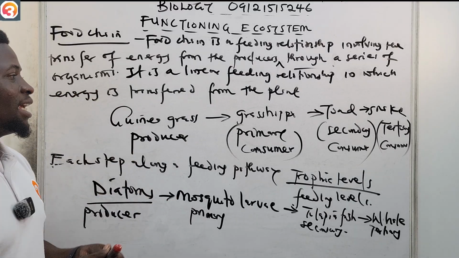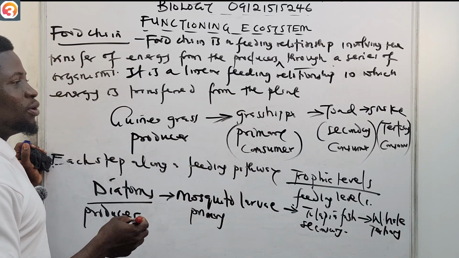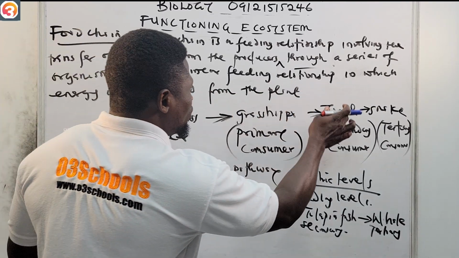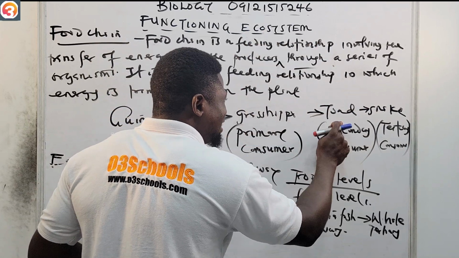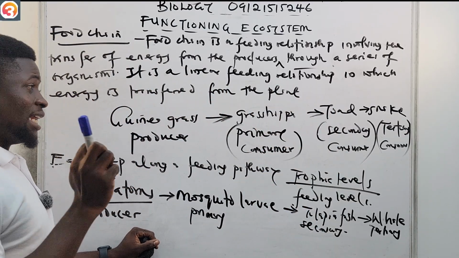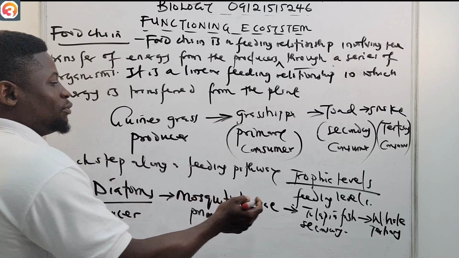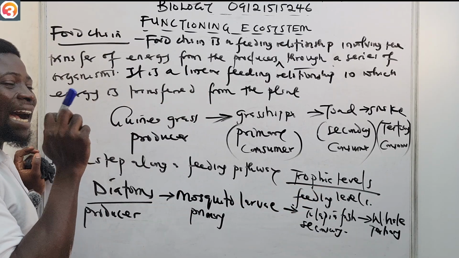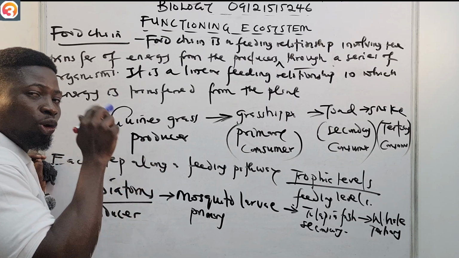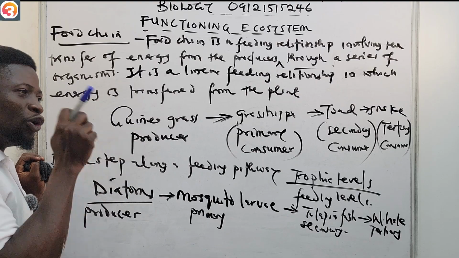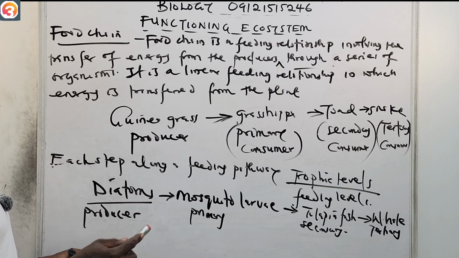The food chain is a feeding relationship involving the transfer of energy. Energy is transferred. That's why I see the direction of this arrow. Energy is transferred from the guinea grass to the grasshopper. So even as the toad feeds on the grasshopper, energy from this grasshopper is transferred to the toad. As the snake is feeding on this toad, energy is transferred too. When you get to food web, you will understand this very well. That's why I said that each step along a feeding pathway is known as a trophic level. We are going to use the arrow in food web. Food web is very easy, but it can confuse a lot of students. It is the arrow you look at to see the pathway of the energy transfer. Then for the aquatic, we have diatoms, mosquito larvae, tilapia fish, and the whale.